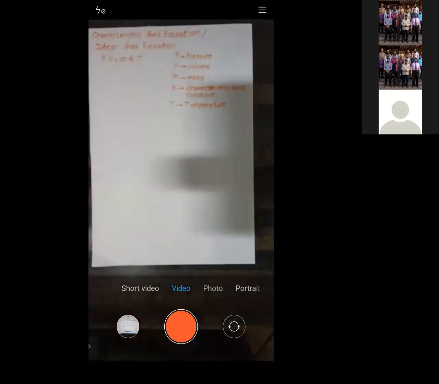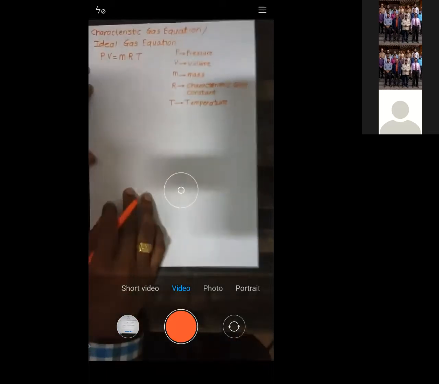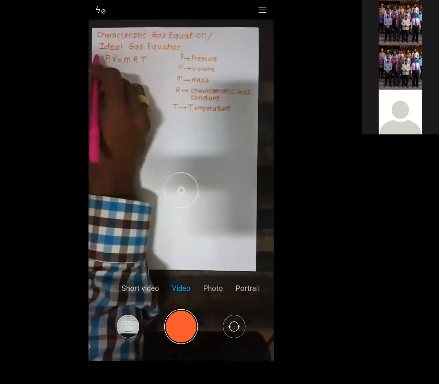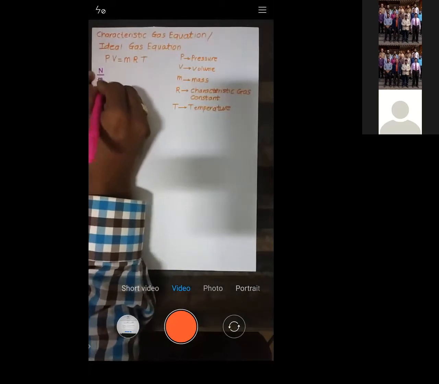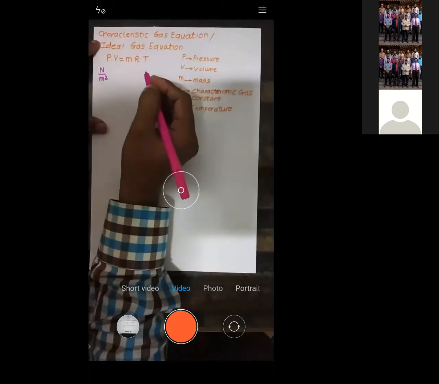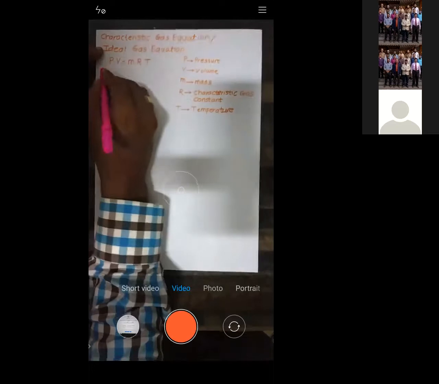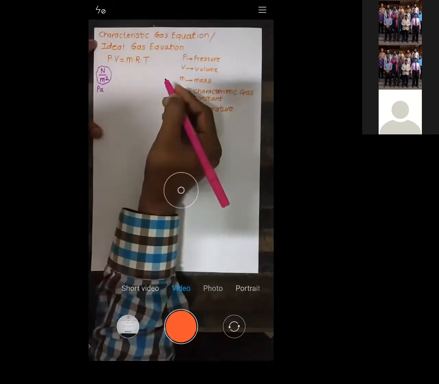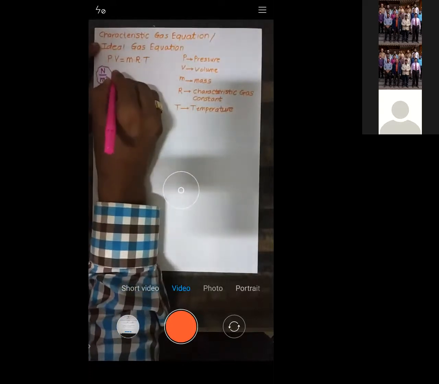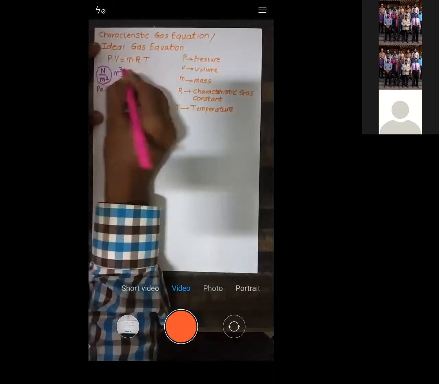Now let us go unit by unit. The pressure I can take in Newton per meter square, which is also known as Pascal. Volume I will take in meter cube.